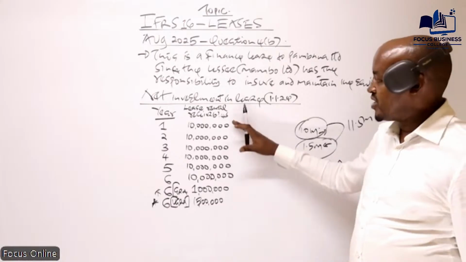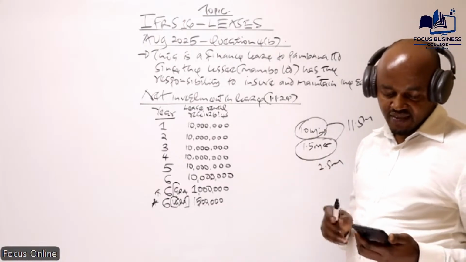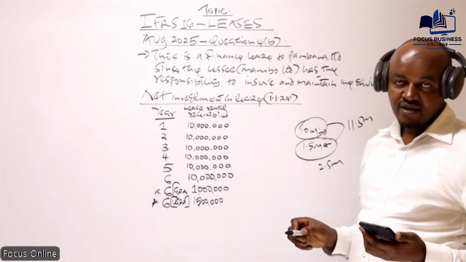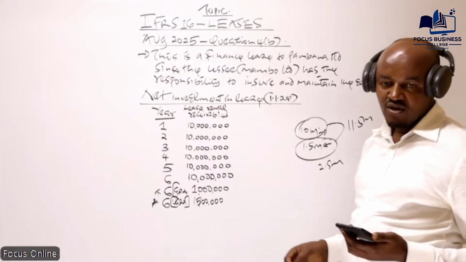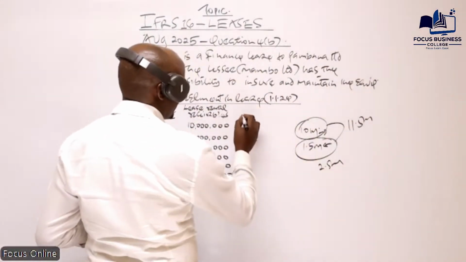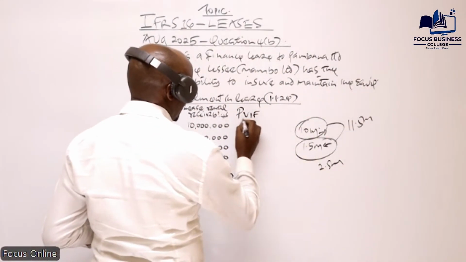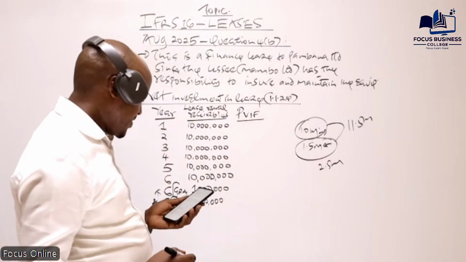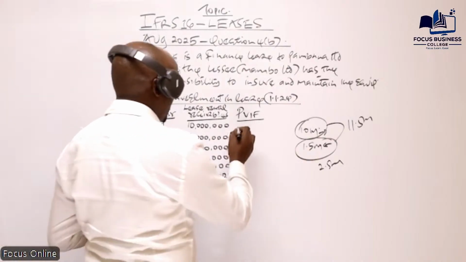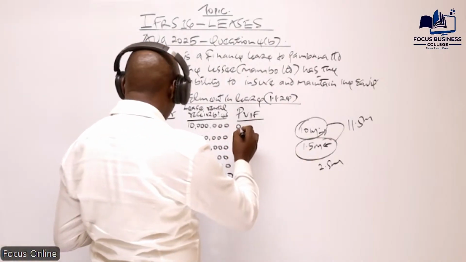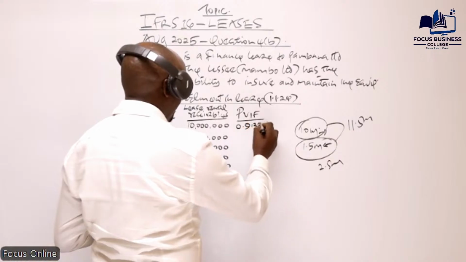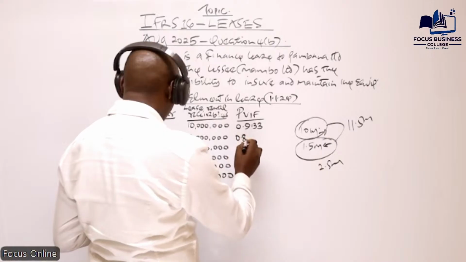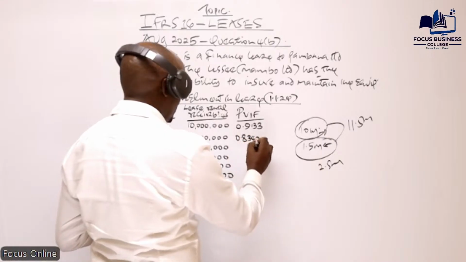The reason why I'm using this particular approach is because the examiner has given us those present value interest factors. Yes, that's why I'm using this approach here. So having this, then I need to have the present value interest factors. The present value interest factor for year one is 0.9133. Year two, 0.8342.